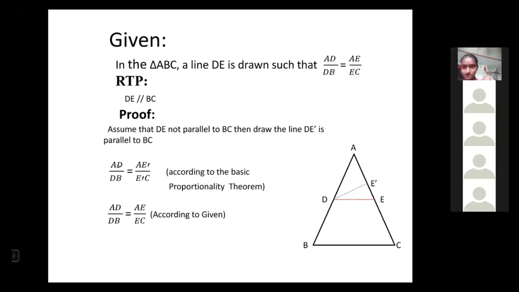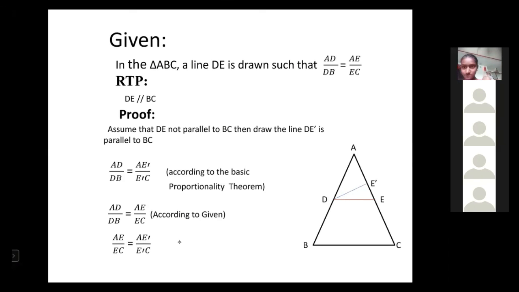The left side AD by DB is the same on both. If the left side ratios are equal, automatically the right side is also equal. So AE by EC is equal to AE dash by E dash C.